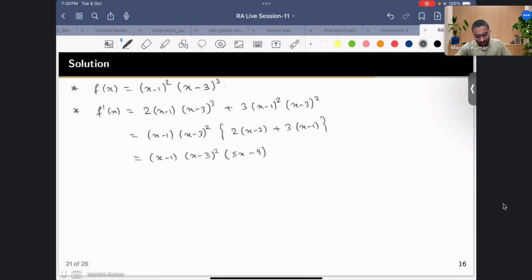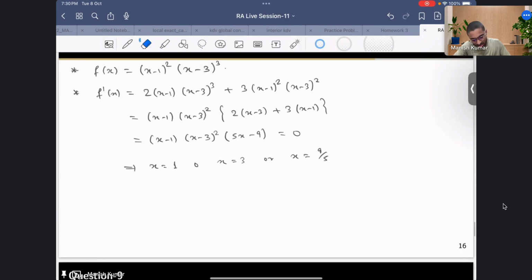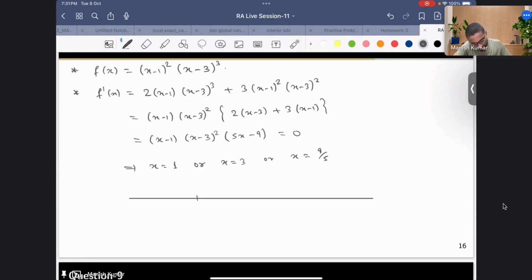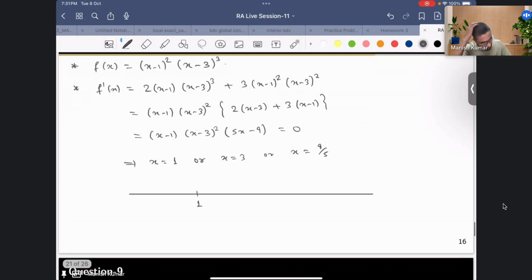Now if you equate it to 0, what you get is x is 1, or x is equal to 3, or x is equal to 9 by 5. There are different tests, like you can use the second derivative test as well, correct? But what I'll be using is much simpler: using the first derivative only, one can conclude. So you have to draw the sign scheme. These are the critical points. 9 by 5 will be lying between 1 and 3. So let's say this is 9 by 5 and this is 3.